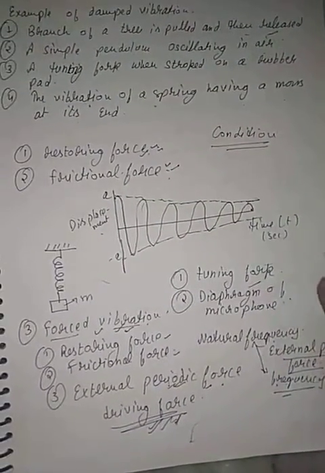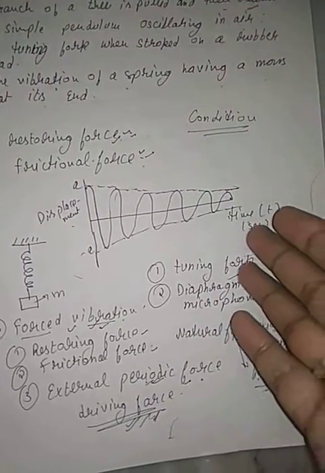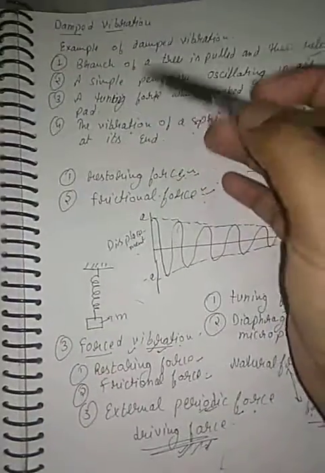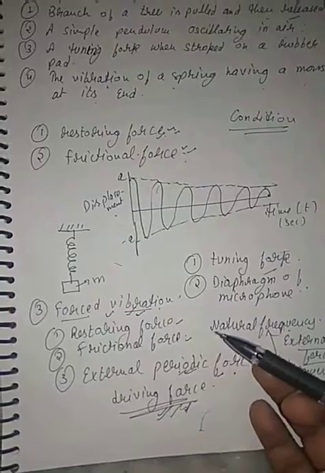Clear? In the same way, in a guitar, when an artist plays the strings with his finger, the vibration caused is forced vibration only, because the frequency created is due to the force applied by the person. Clear? In the same way, there are musical instruments which have a hollow box inside. That hollow box increases the surface area, and when the instrument is played, it gives the situation of forced vibrations. Clear? Now, with the help of these vibrations, there is a condition of resonance.